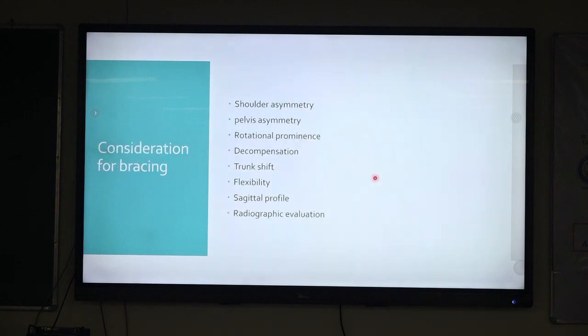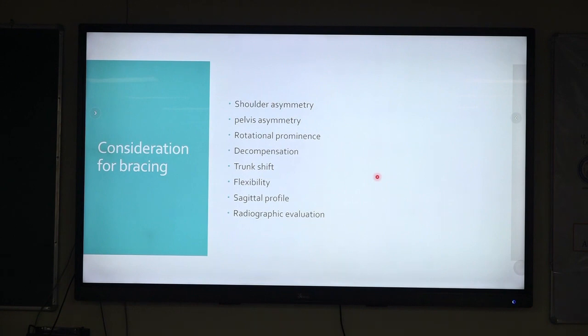There are certain things we have to consider before prescribing a brace. We have to see if there is a shoulder asymmetry or not, because the trim lines and the placement of the thoracic pad, which we give for correction in whichever orthosis we prescribe, will depend on that. We have to see pelvic asymmetry. For any patient that comes to you with scoliosis, you have to check the limb-length discrepancy to see whether it is contributing to the pelvic asymmetry, because when you are molding the orthosis, you have to correct that tilt of the pelvis before correcting the upper structures.